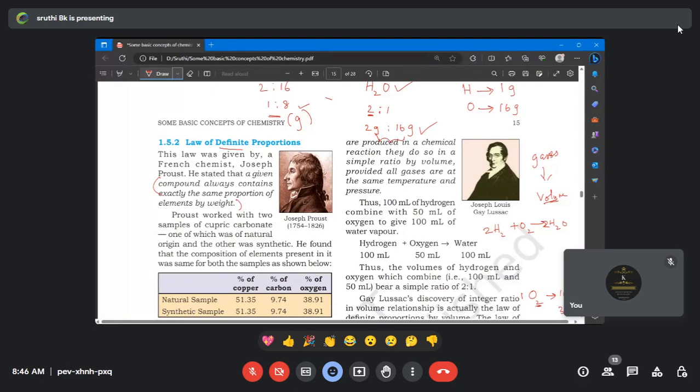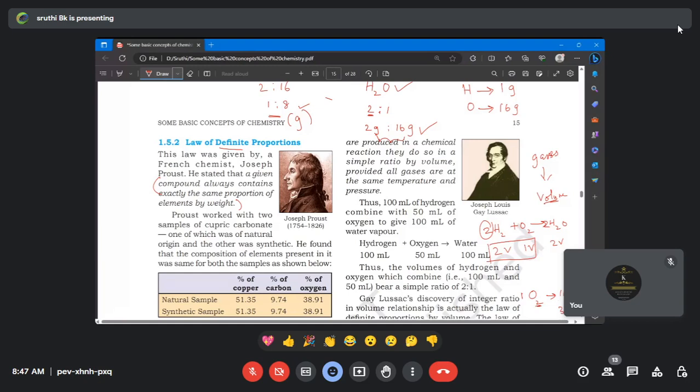Fine. So now, what I can say is, two volumes of hydrogen, because this is the coefficient, will react with one volume of oxygen to produce two volumes of water. So now, what is the ratio of hydrogen and oxygen in the equation? 2:1. Perfect. It is 2:1.